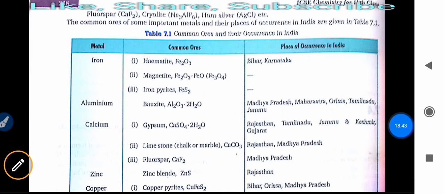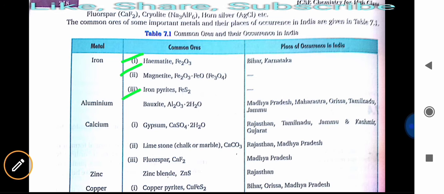So now some common ores and their occurrence in India is given, that it will be important that you have to know their common name, and place of occurrence in India. Mainly if we see the example of iron, there are three forms of that: hematite, magnetite, and iron pyrite.